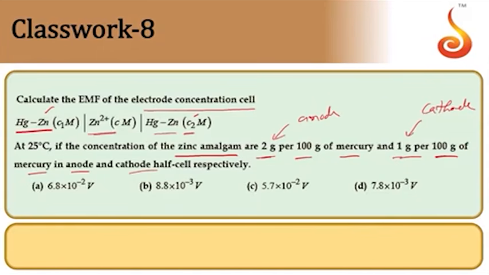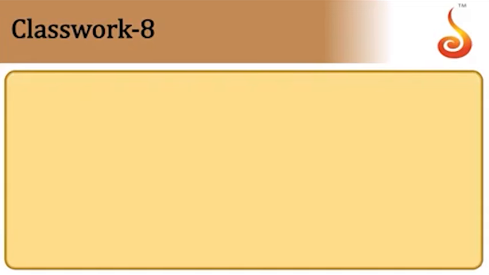Now let us see the potential of the cell. First I am writing the cell reaction. Zinc of concentration C1 gives rise to Zn2+ plus 2 electrons at the anode.